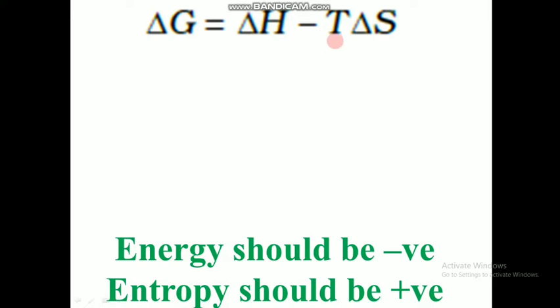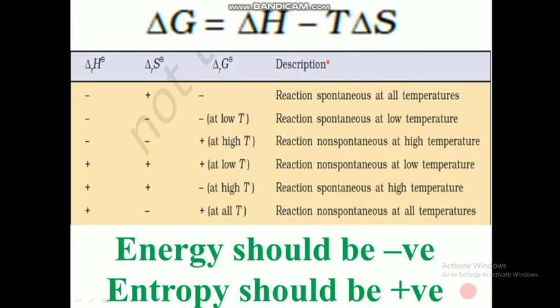We didn't mention much about the temperature. So now when we compare the conditions, we will understand how delta H and delta S are related to spontaneity and how this T factor is important there. So we will start evaluating.